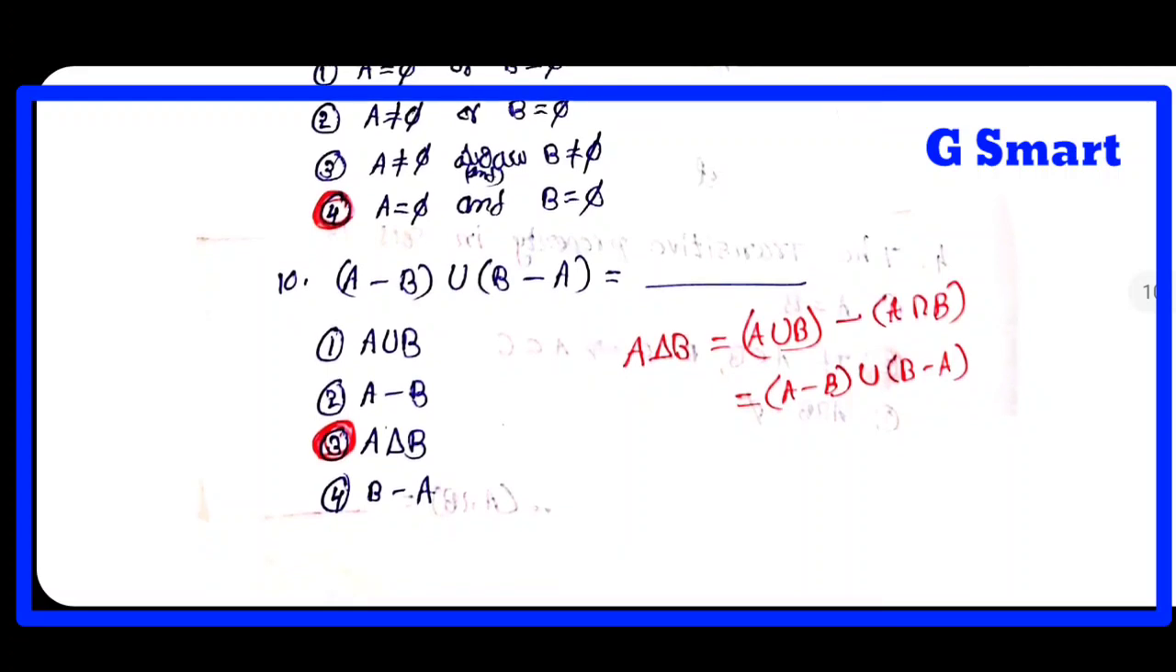A minus B union B minus A. Students, remember, this is most very important. This is the symmetric difference of two sets, A delta B. A delta B has two formulas: A minus B union B minus A, and one more formula, also remember students: A union B minus A intersection B. Most very important, A union B minus A intersection B.